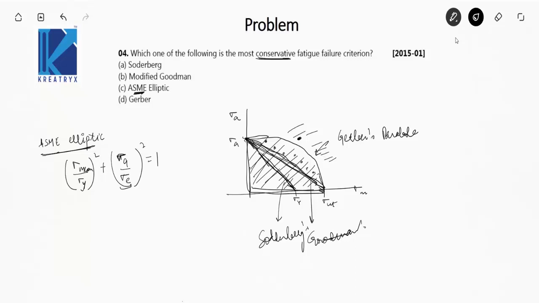Okay, so the Soderberg line is actually the most conservative fatigue failure criteria. Okay, so option A is our answer. Next question.